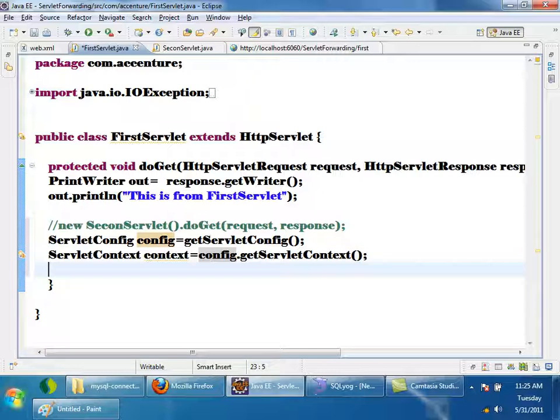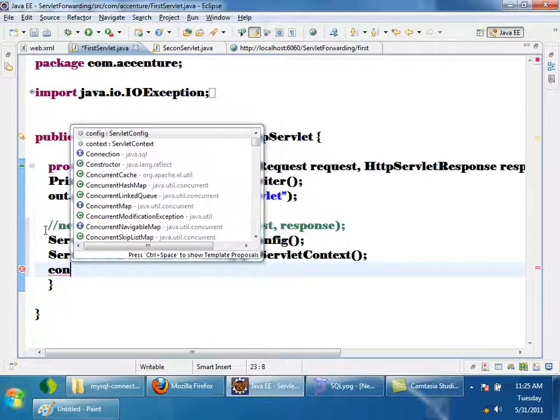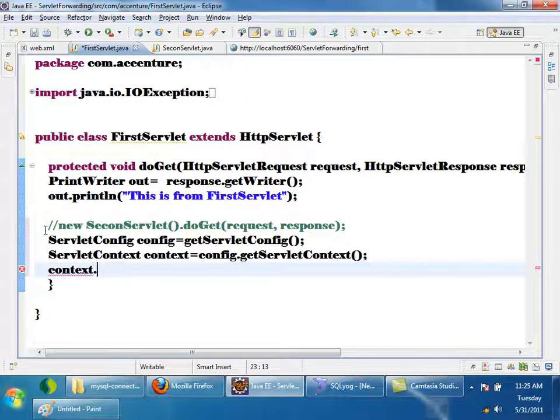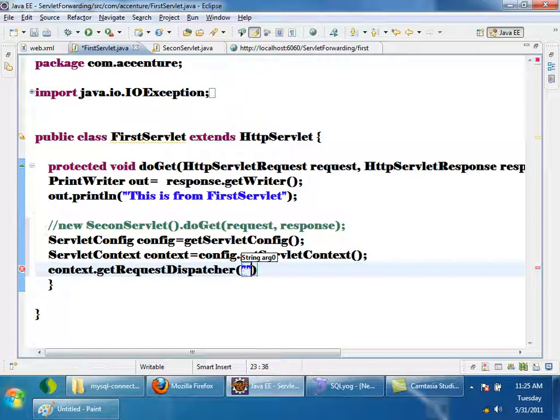Then context dot, there is a method called getRequestDispatcher. Context.getRequestDispatcher. You have to give the URL pattern of the next servlet, /second. You will get an object called request dispatcher.